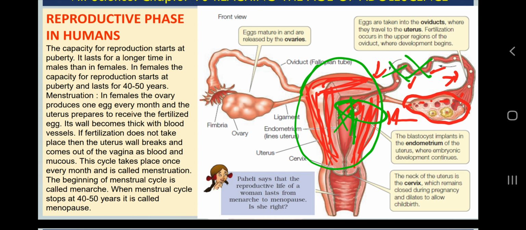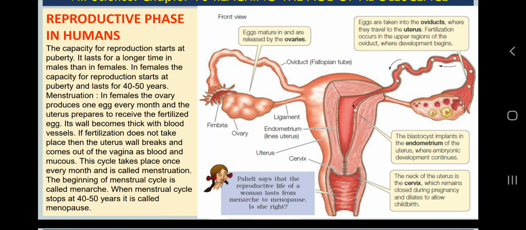So this thickening, which is no longer required, comes out of the body in 1, 2 or 3 days, this extra supply, and the uterus becomes thin again and ready for another reproductive cycle. So this coming out of blood from our body, which is extra and not required, is called menstruation, and this complete cycle is called the menstruation cycle.